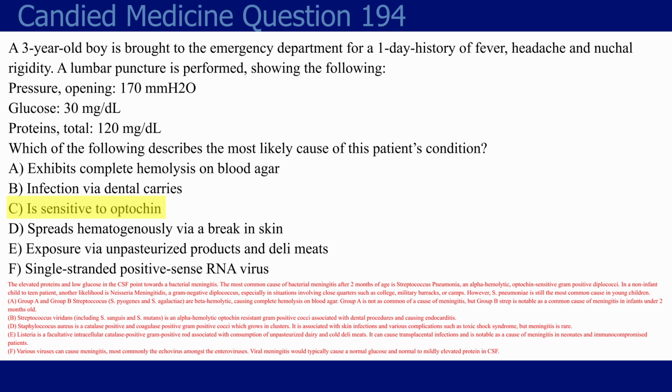If they're a neonate, group B strep. If they're older than a neonate, over 2 months, default to strep pneumo. If they're a child to teen and they're in close quarters, like a college dorm or barracks, you're going to go to meningococcus. If they're unvaccinated, you go to H flu type B. And if they're immunocompromised or really, really old, you might be thinking listeria. And that's for bacterial meningitis, of course.